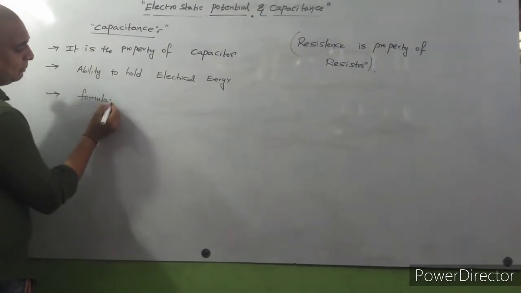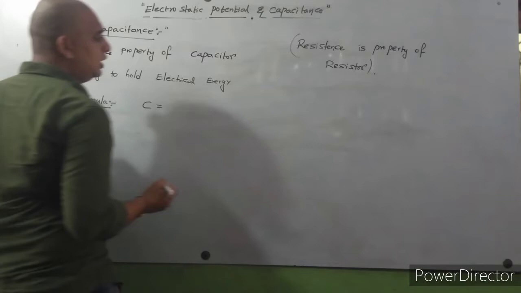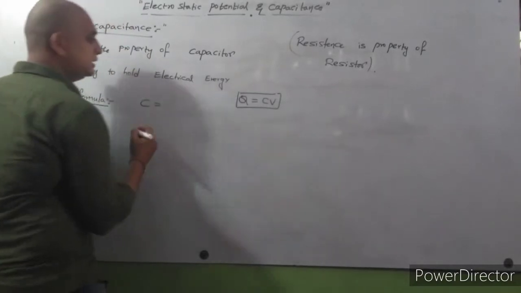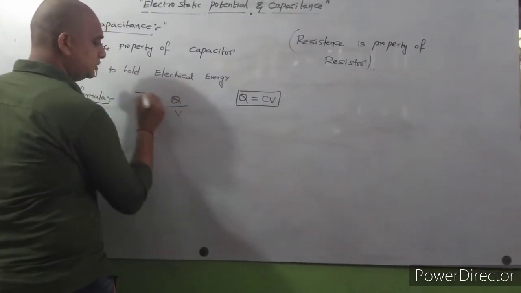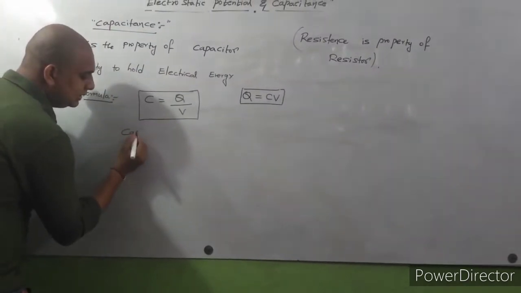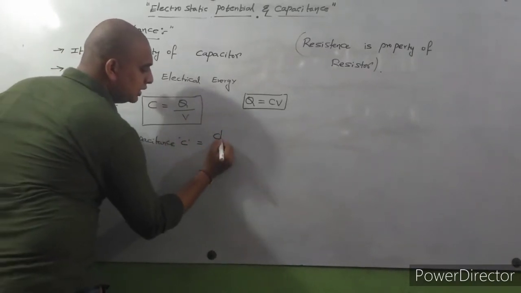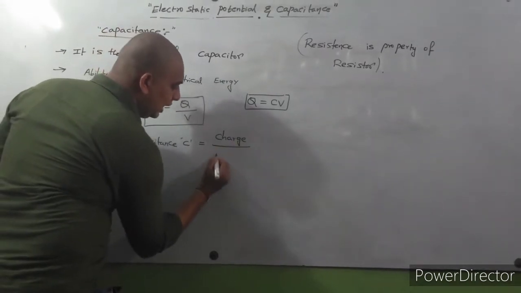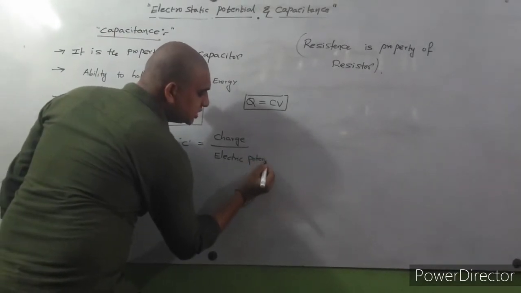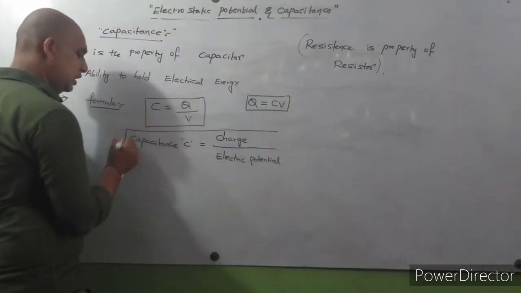Capacitance C, generally charge Q is equal to CV, then capacitance C is equal to Q by V. So that is nothing but capacitance C is equal to charge by electric potential.